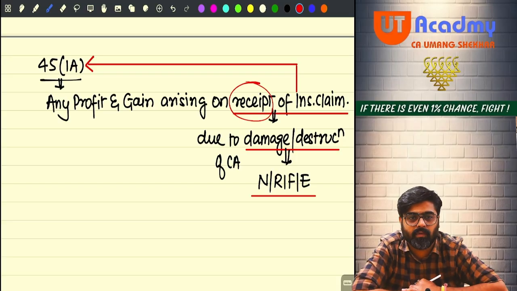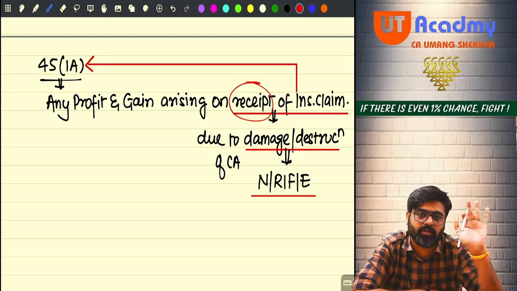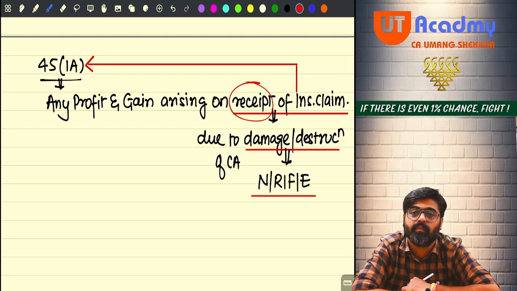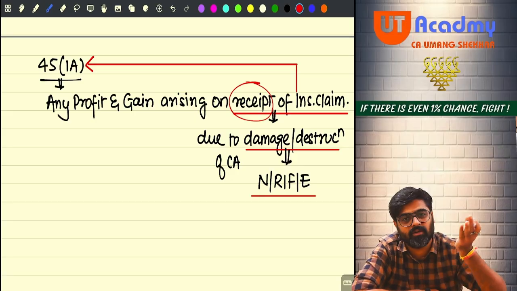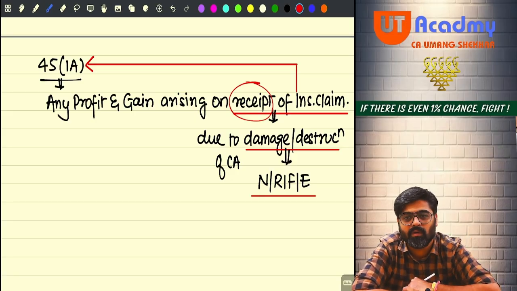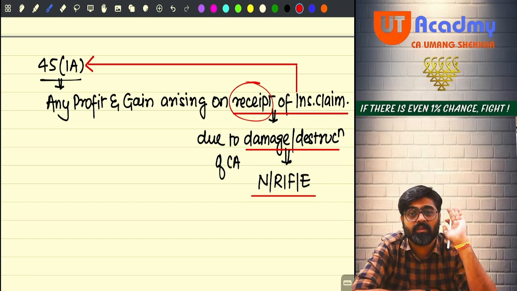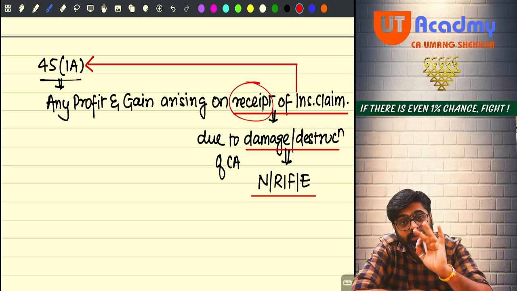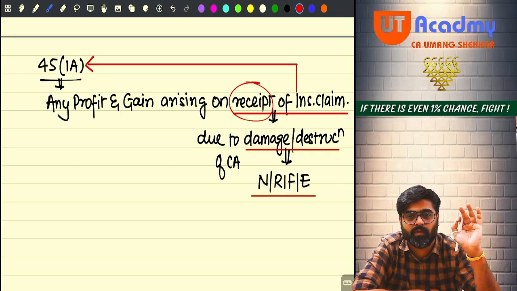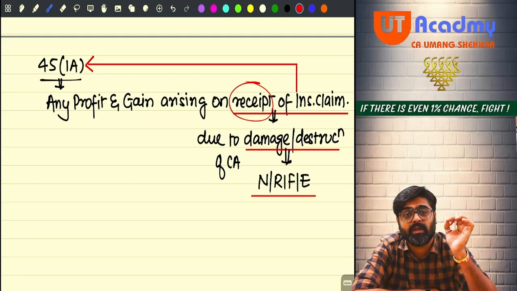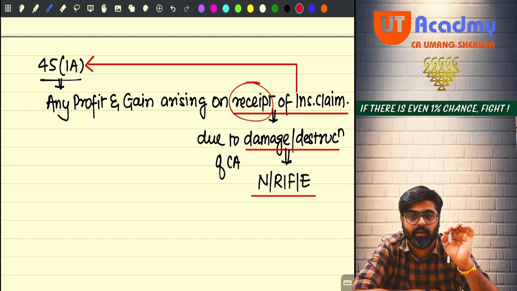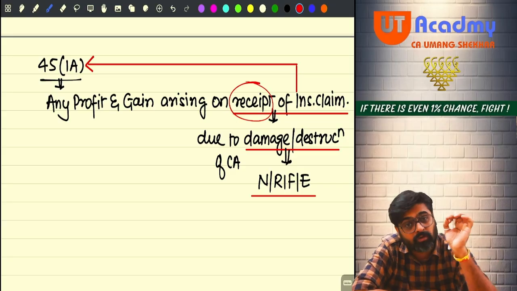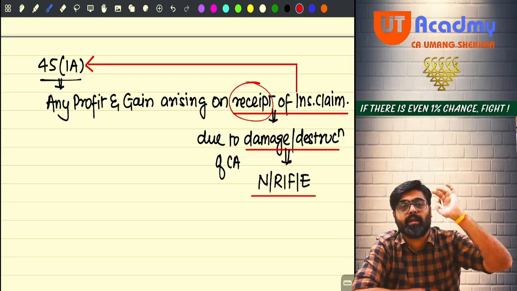What if the insurance claim is not received only? Then the entire damage or destruction is your dead loss, no? There will be no 45(1)(a) implications. This charge will not arise. This charge arises only if on damage or destruction you are receiving what? Insurance claim. And because of that insurance claim, profit or gain arises.